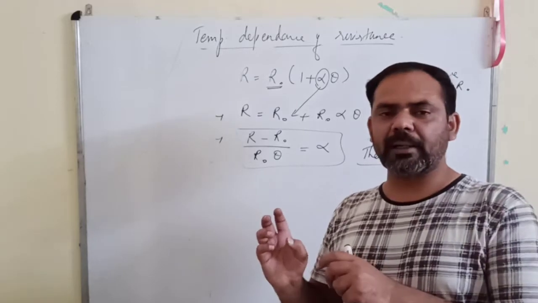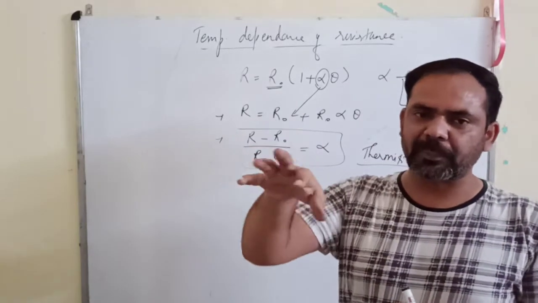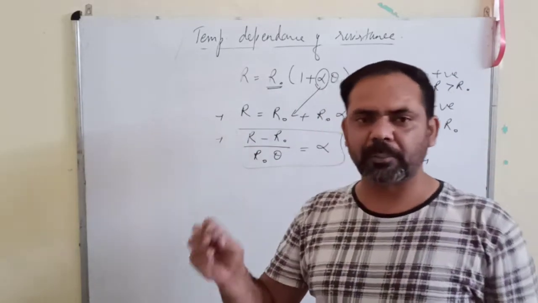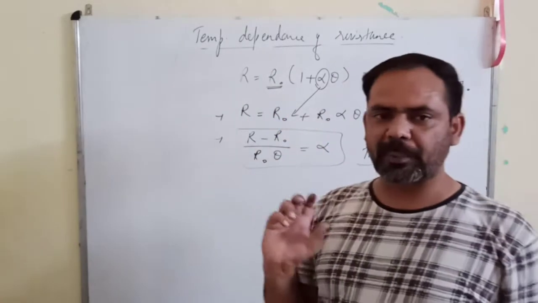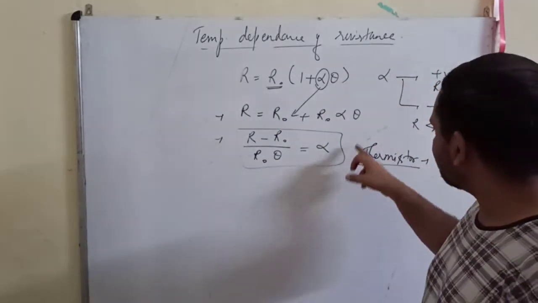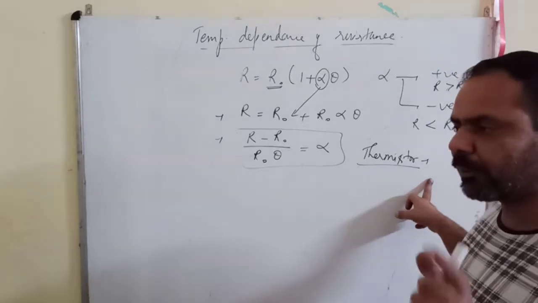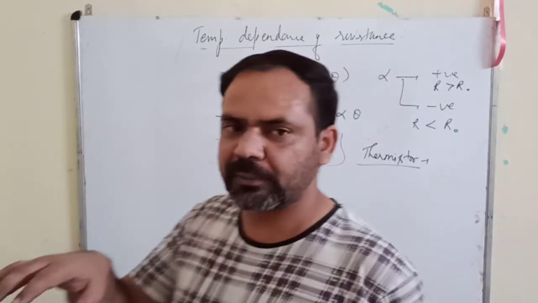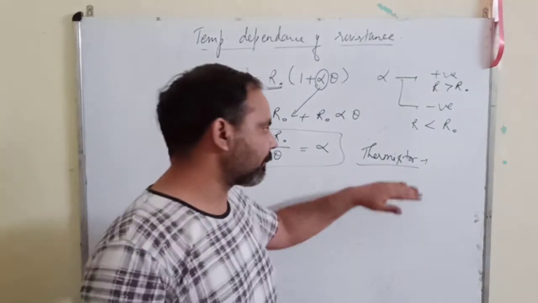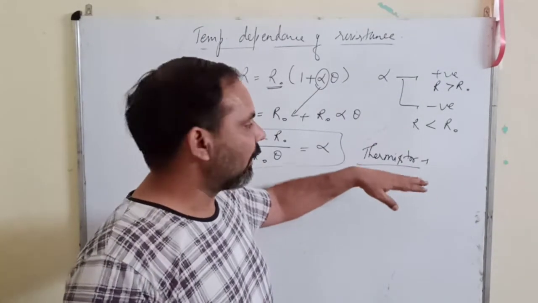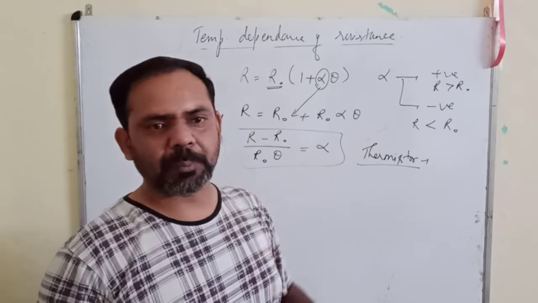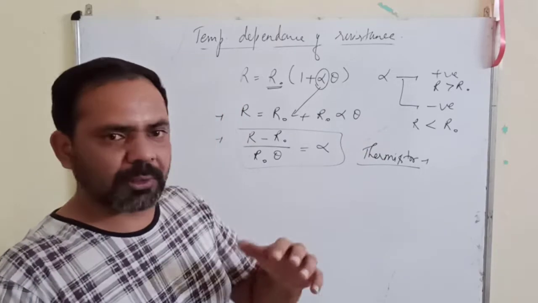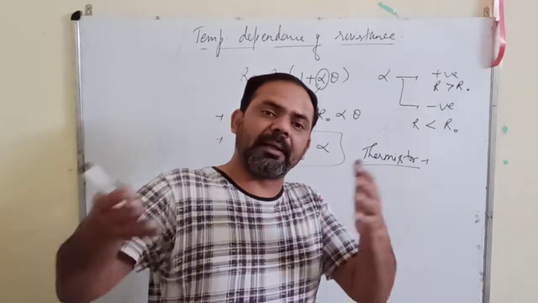Suddenly, if a large amount of current floods through the picture tube, it will destroy the picture tube because it has very delicate parts. So what happens? This thermistor protects the television tube. How does it protect? Initially, when you switch on the current, the temperature of the thermistor is low, it is cold, and hence it allows less current to pass through it. So the picture tube is protected from the flooding current.